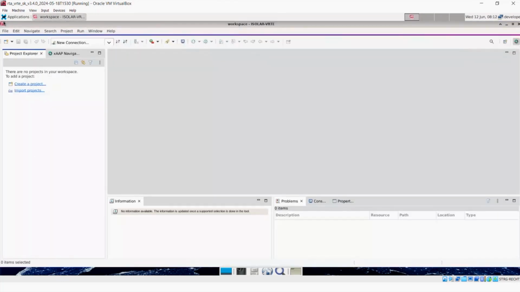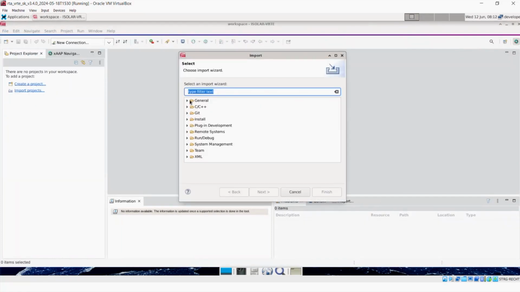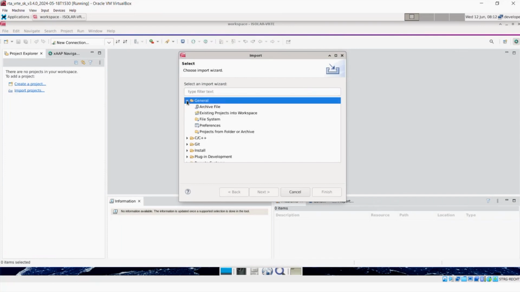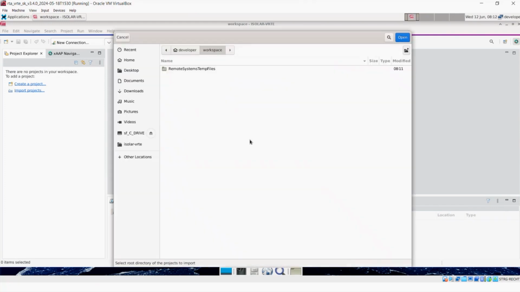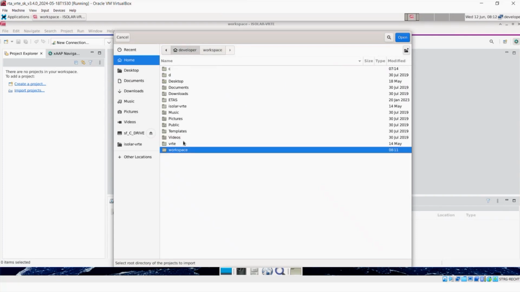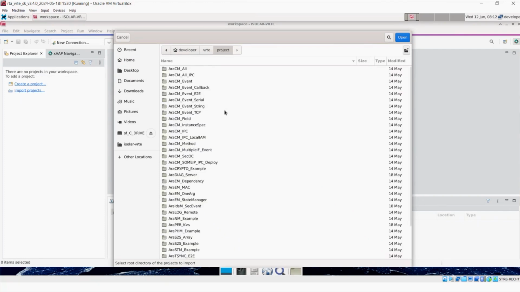So this is our main work environment. So what we can do here is we can basically import a set of examples. So we can go normal Eclipse workflow here, import general existing projects into the workspace. And essentially, we create a developer account on here, and there's a folder under here, VRT and projects, and what this actually contains is a whole suite of projects to allow you to explore parts of the AutoSAR adaptive solution. So we've got a whole set of things to do with communication management here in various simple examples so you can understand what's going on and how things get configured.